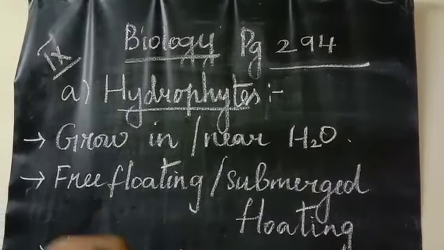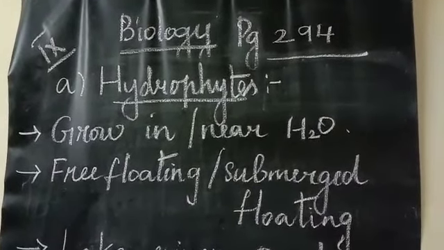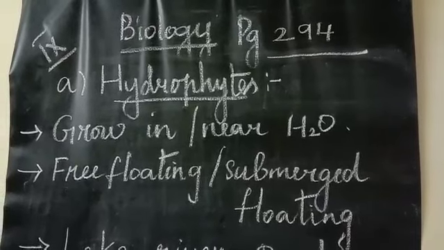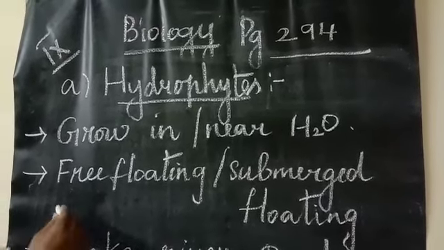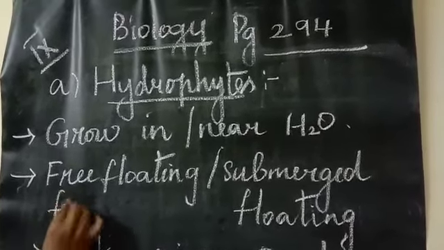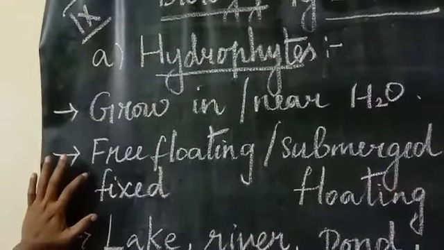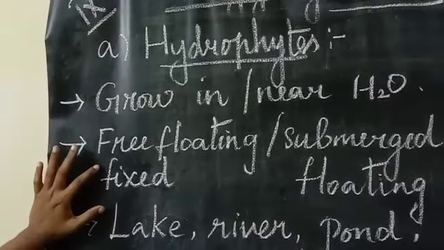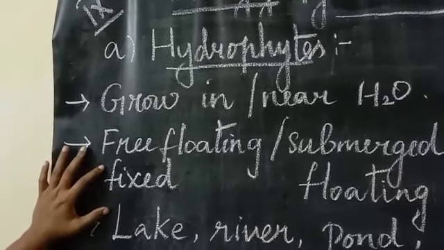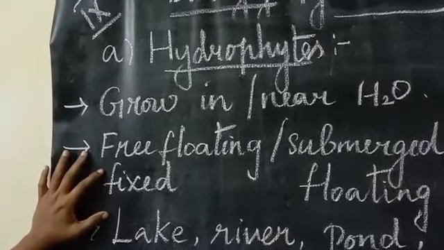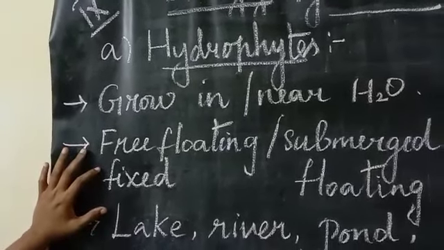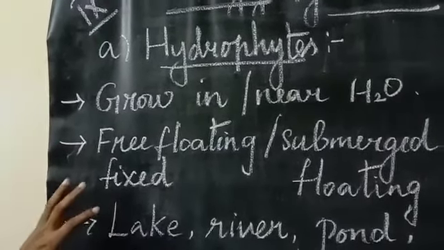Submerged floating means in the middle of the water it will start moving. Sometimes they are fixed also. Attached or fixed floating will be there. What it means is the root will be tightly fixed to the soil particles and in the water it floats, but it will not move, it will be fixed in one place.